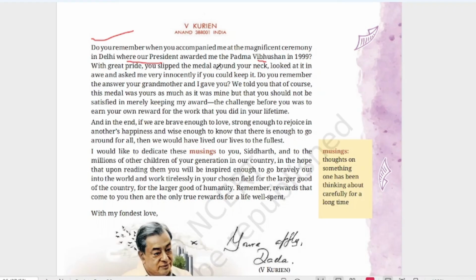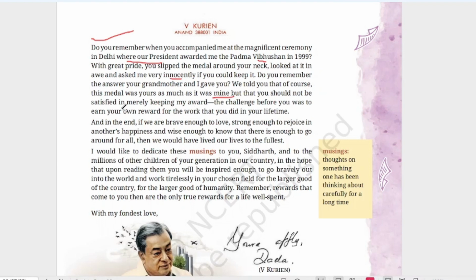He slipped it and the medal around his neck. And he was asking, he was a small child at that time, so he was asking innocently whether he can keep that award. You just think, Padma Vibhushan, the small boy wants to keep. Do you remember the answer your grandmother and I gave you? We told you that, of course, this medal was yours as much as it was mine. So, since the small boy was asking, they replied that, yes, this medal belongs to him also.